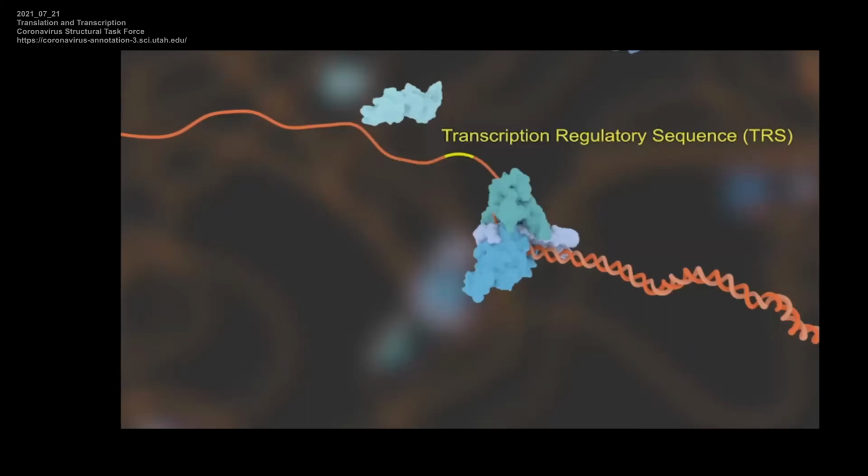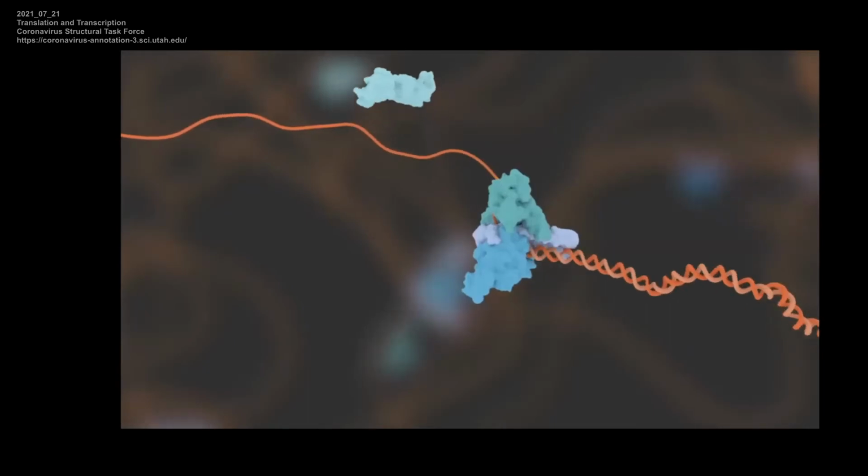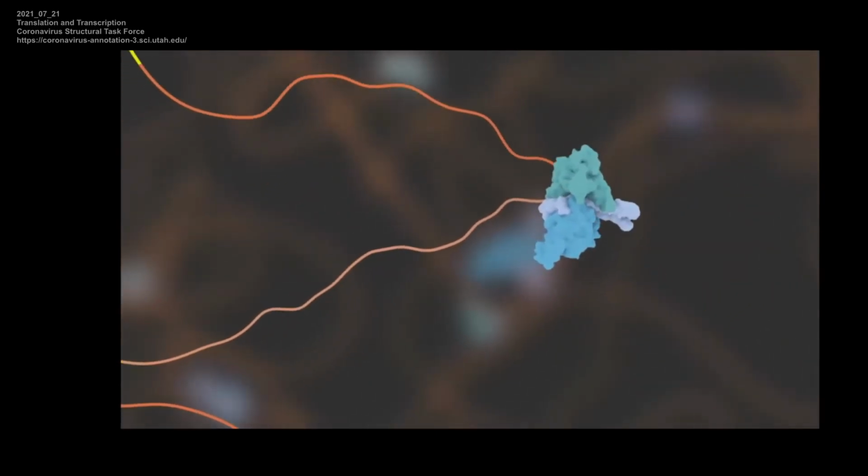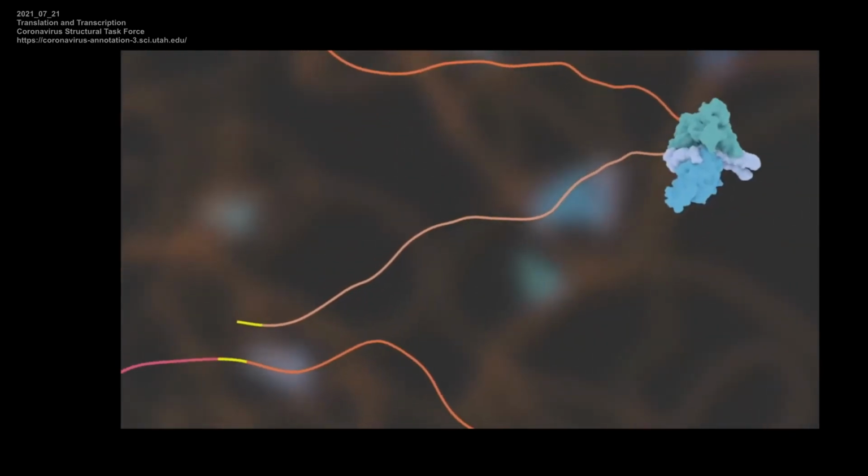It is hypothesized that transcription pauses when the RTC reaches transcription regulating sequences, or TRSs, shown here in yellow. Its helicase domain can then act on the double-stranded RNA, causing RTC backtracking and unwinding of the double-stranded RNA. The core sequence of the TRS is highly conserved.